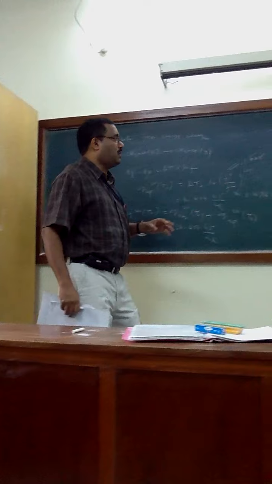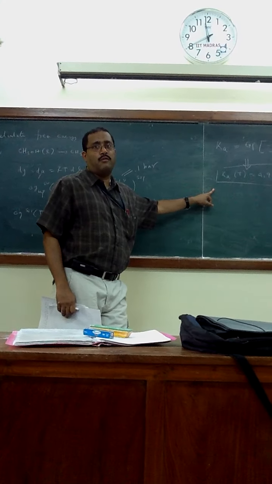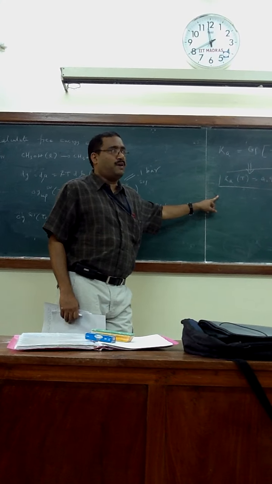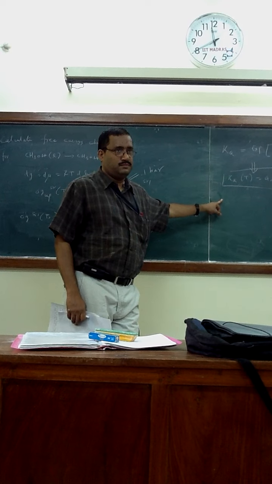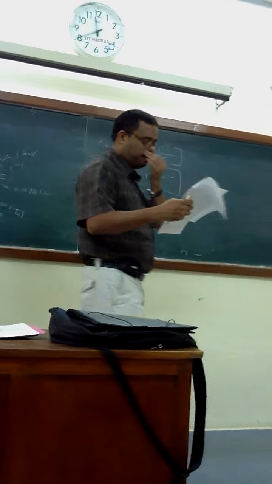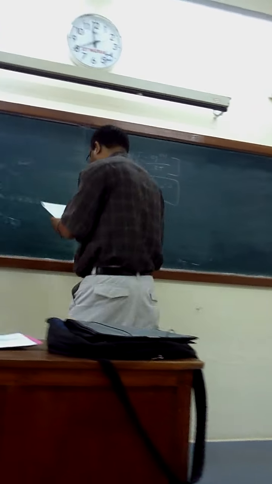Remember that to calculate equilibrium conversion, on the left hand side you have done many things: K phi, Ky into P by PSS1 to the power delta gamma. Right? K phi is 1. So what is the left hand side?